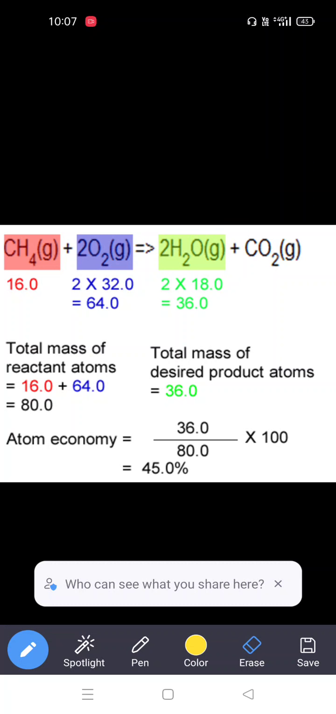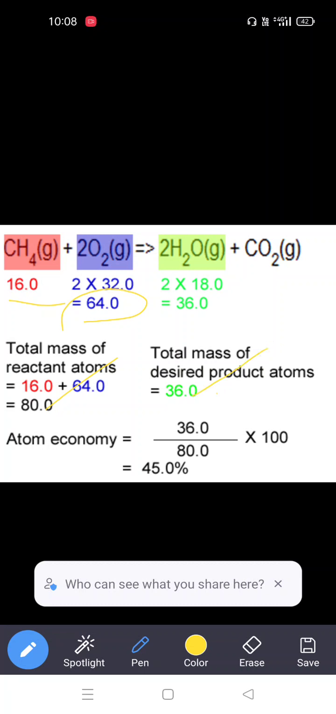So if you prepare the water molecule from the methane combustion reaction, what is happening? We take 16 grams of methane and 64 grams of oxygen. It produces 36 grams of the water molecule. So what is the mass of reactants we are using? We are adding 16 grams of methane and 64 grams of oxygen, total 80.